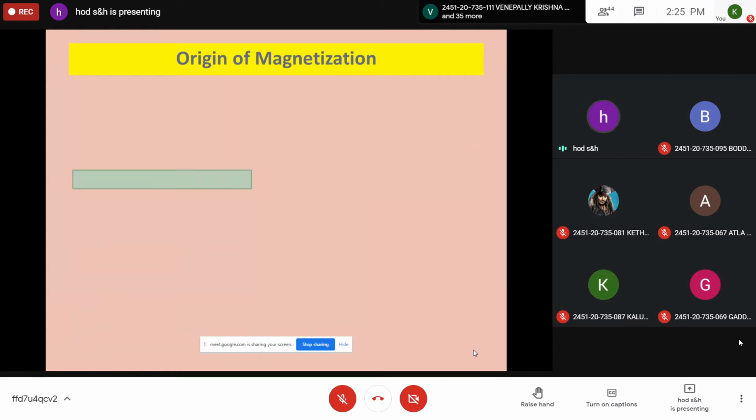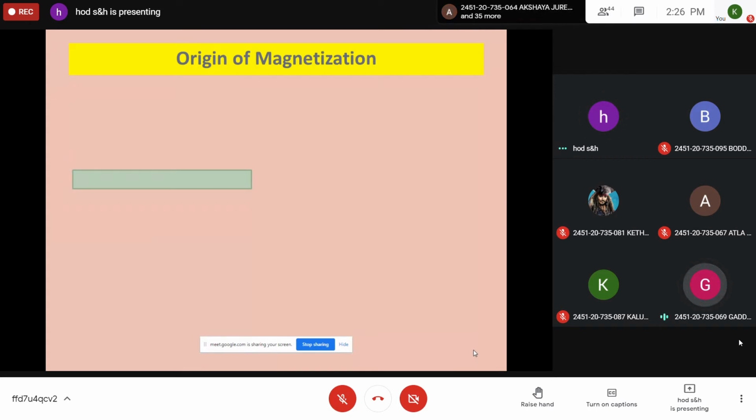Molecules. Molecules again, atoms. Again, the atom consists of electrons. So what is the property of the electron? Where do the electrons revolve? Around the nucleus, in an orbital. So because of the motion of the electron, does it get some energy? The electron is moving in an orbital.